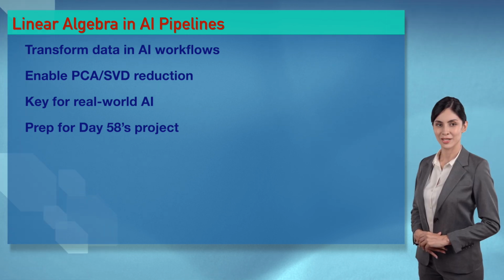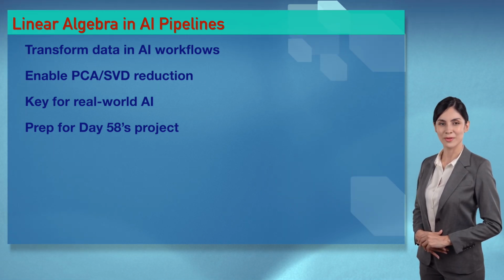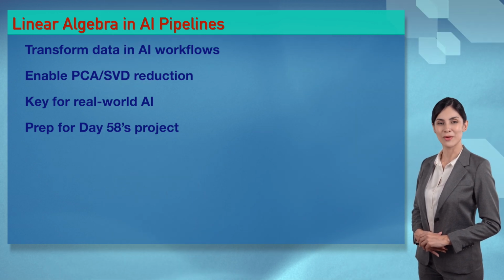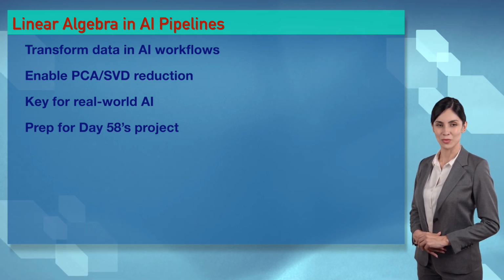Oh, Irene, Isabella, linear algebra is critical in AI pipelines, darling. It transforms data sexily. Your Day 57 skills make AI irresistible. Apply algebra like pros.